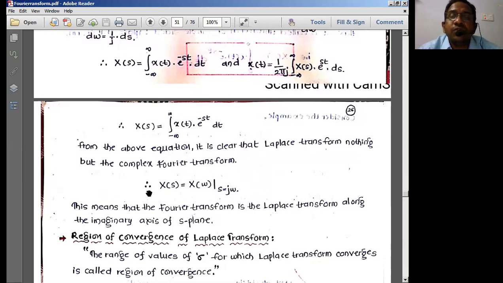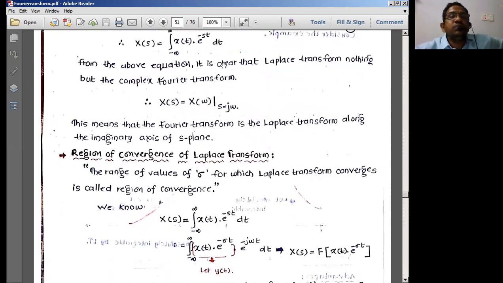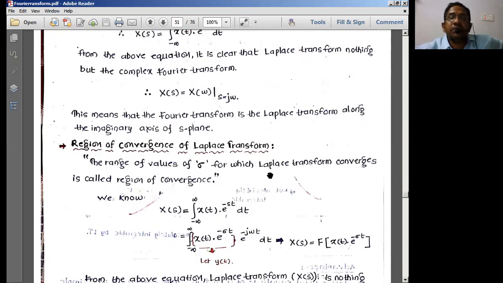Laplace transform becomes equal to Fourier transform if s becomes equal to j omega, that means sigma is equal to 0 here. So I can also reverse it: I can convert Laplace transform to Fourier transform or Fourier transform to Laplace transform by simply removing or adding the sigma component in this particular equation. This is the basic concept for the Laplace transform representation.